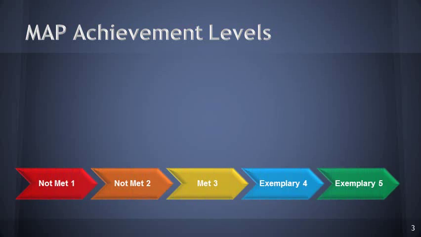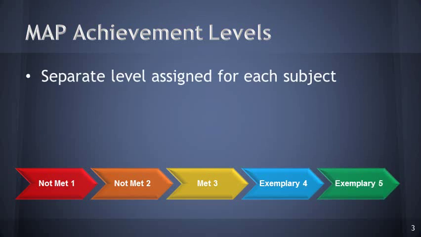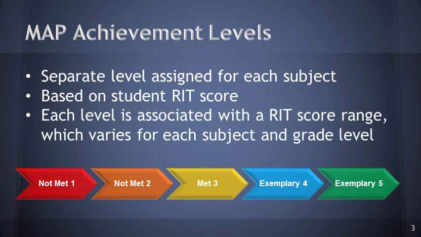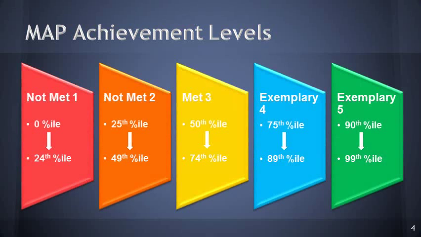The 5 different MAP achievement levels are Not Met 1, Not Met 2, Met 3, Exemplary 4, and Exemplary 5. Now there's a separate level assigned for each subject. These levels are based on student RIT scores, and each level is associated with the RIT score range, which varies for each subject and grade level.